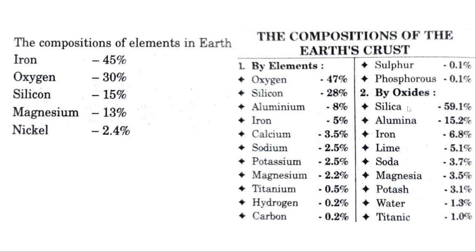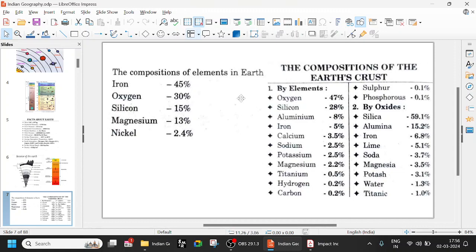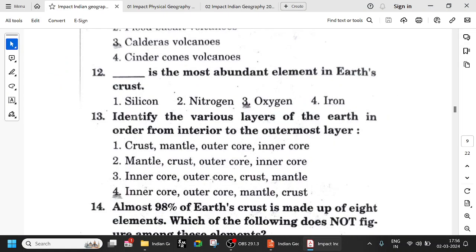If you talk about oxides, then it is silica, 59%, followed by alumina. But if you look at the Earth's crust alone, it is oxygen, followed by silicon and then aluminium. Only then comes iron. So aluminium in the crust is more. We have also seen Sial and Sima, right? So the most abundant in Earth's crust is oxygen.